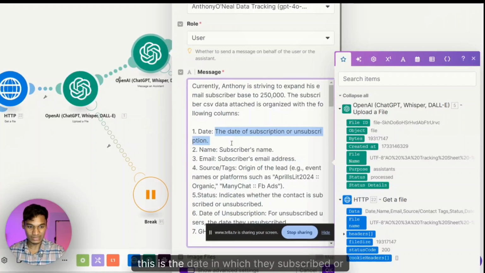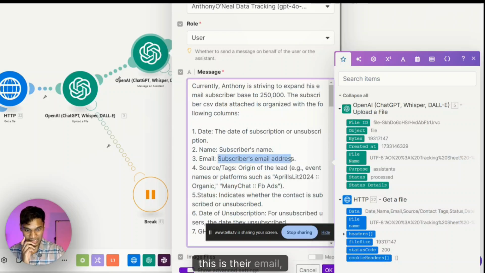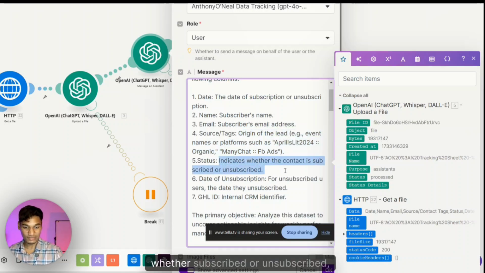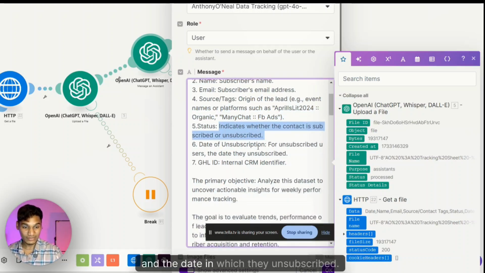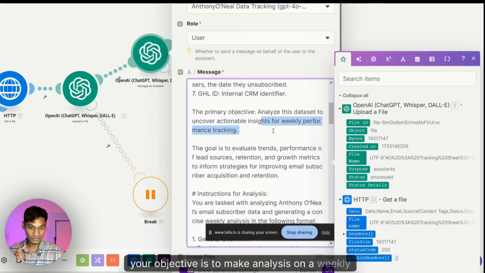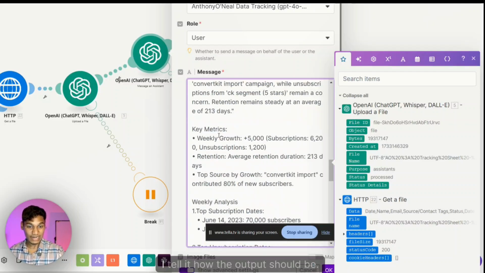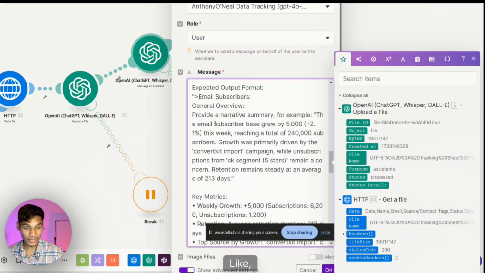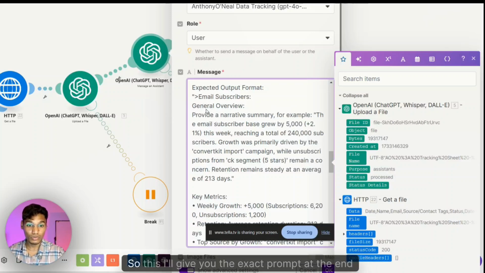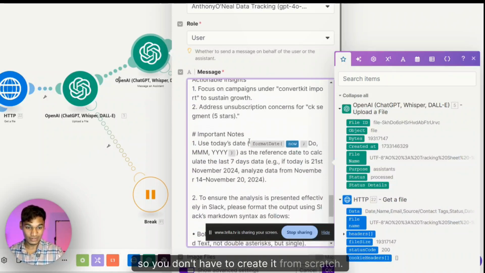So I'll say, hey, this is the date on which they subscribed or unsubscribed, this is their name, this is their email, this is their tags. And tags is where they actually came from. This is their status, whether it's subscribed or unsubscribed, and the date on which they unsubscribed. And then I tell it, your objective is to make an analysis on weekly performance tracking, blah blah blah. Your instruction is this. And lastly, I tell it what the output should look like. That's also very important, so you don't have to do a lot of back and forth with it. I'll give you the exact prompt at the end, so you don't have to create it from scratch.